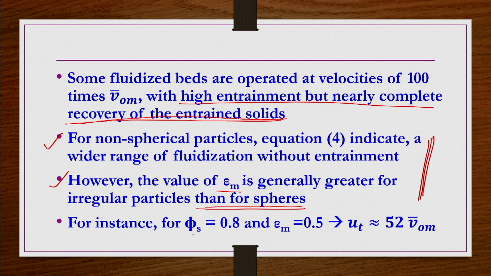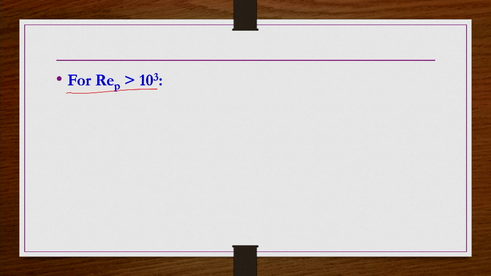So, for instance, if you have a non-spherical particle with a shape factor of 0.8 and a minimum voidage at the minimum fluidization conditions epsilon m, then ut by Vom bar is going to be 52, slightly more than the spherical particle case, where using just epsilon m of 0.45 for spherical particles we got this ratio as 50. But here, if you use irregular particles and slightly more voidage, it comes out to be 52, slightly higher than the spherical particle conditions. So, now we take high Reynolds number conditions.